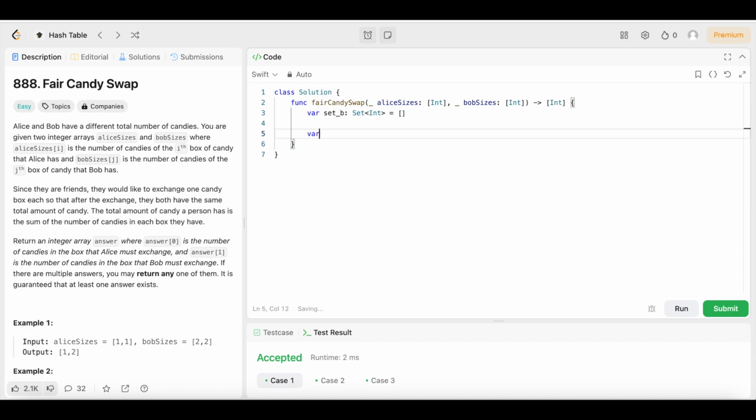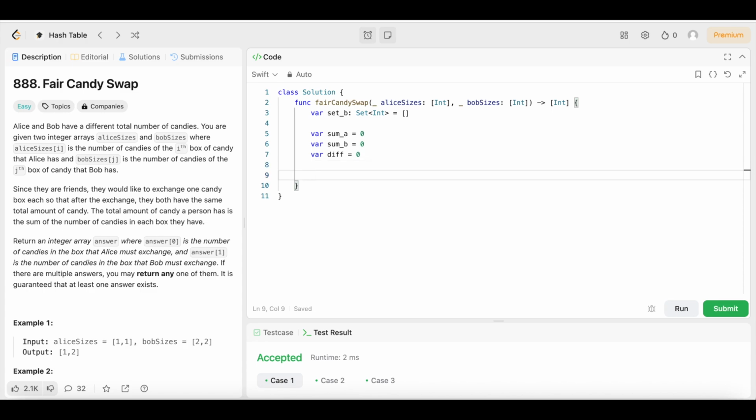Then underneath that, we're going to declare another variable called sum underscore a. We're going to set that equal to 0. Then we're going to declare another variable called sum underscore b. We're going to set that equal to 0. Then we're going to declare another variable called diff. Set that equal to 0 as well.